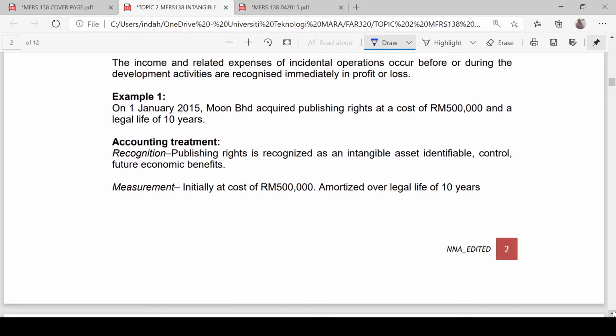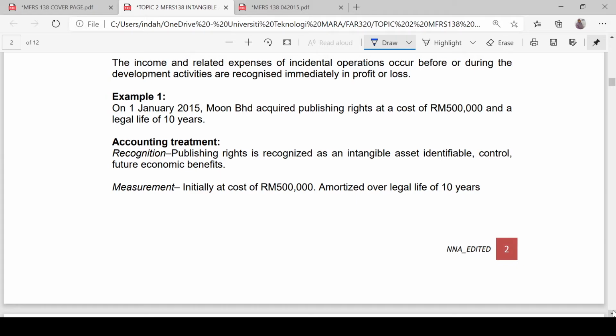On 1st January 2015, Moon Berhad acquired publishing right at a cost of 500,000 and a legal life of 10 years. Meaning that within this 10 years period, no one can use the same right. So, discuss the accounting treatment. What about the recognition? Can we recognize the publishing right as an intangible asset?